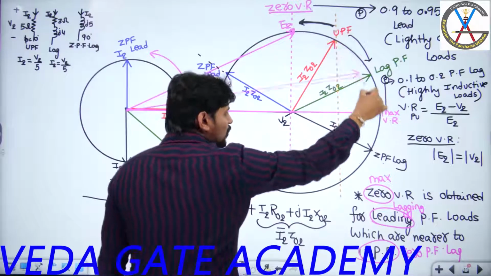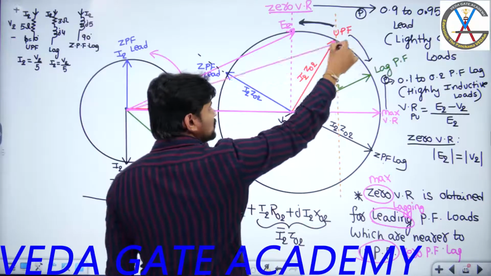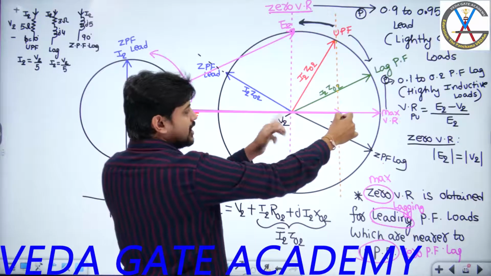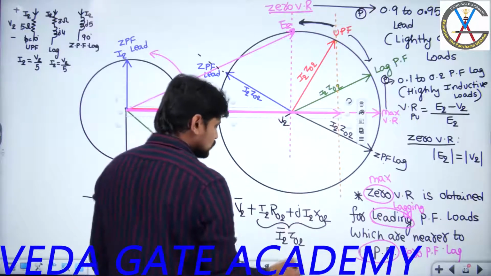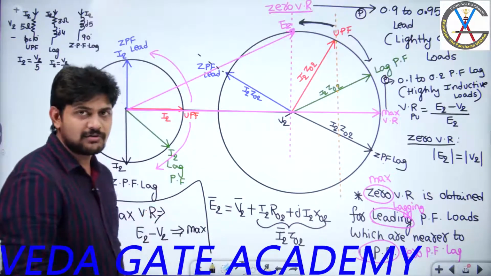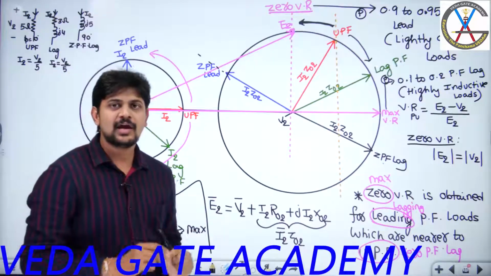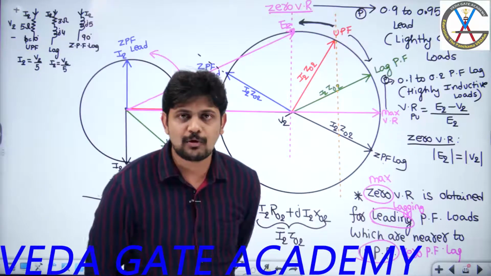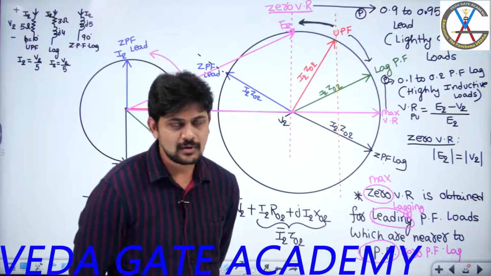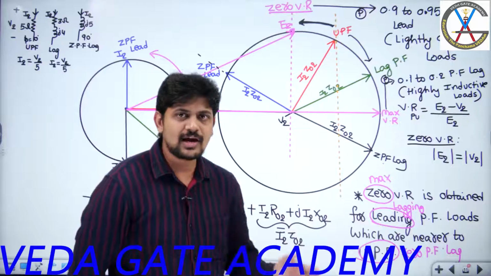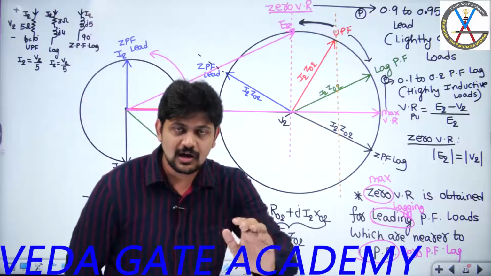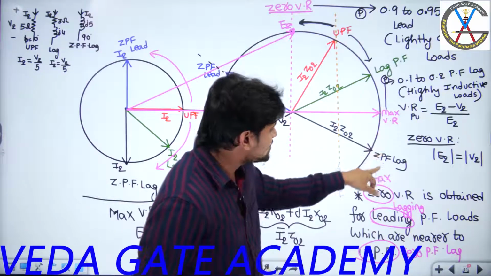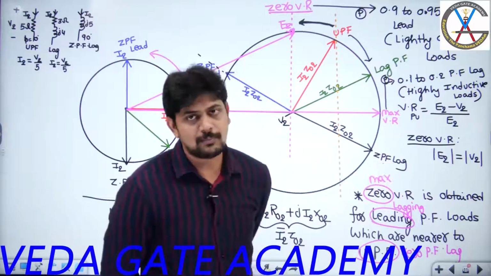From unity power factor to zero power factor, the horizontal projection of E2 is always more than V2, so I will get positive voltage regulation. What is the other observation from this diagram? For lagging power factor loads, you will always get positive voltage regulation. Out of that, maximum voltage regulation will be obtained if you operate nearer to zero power factor lagging.